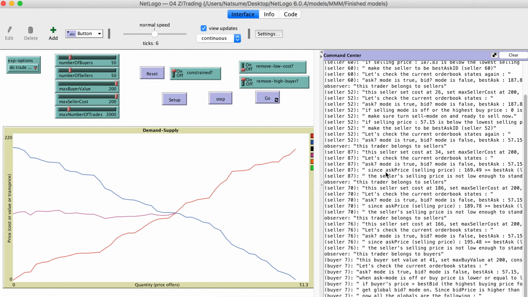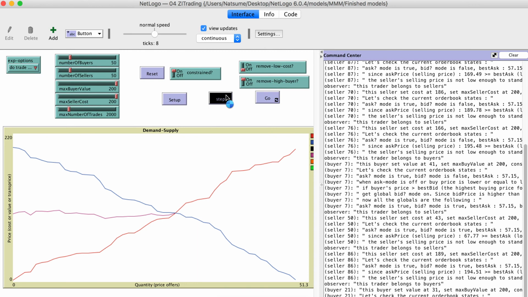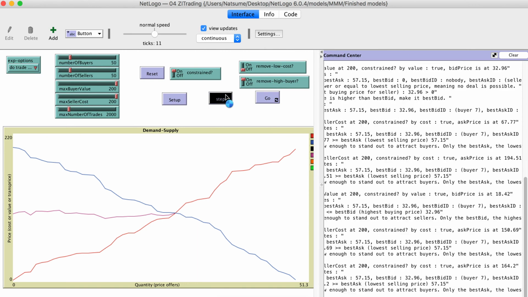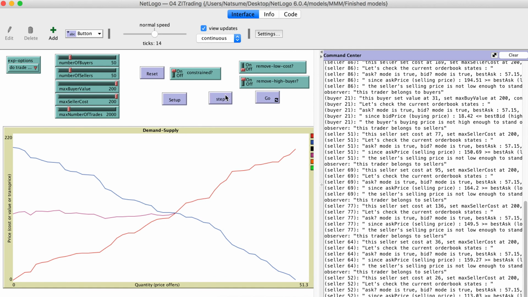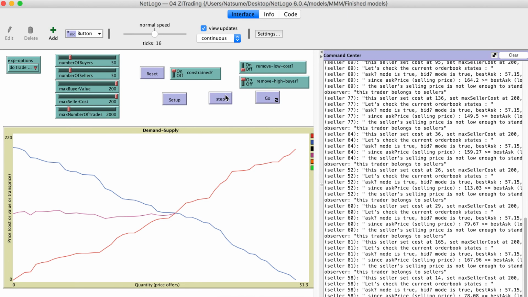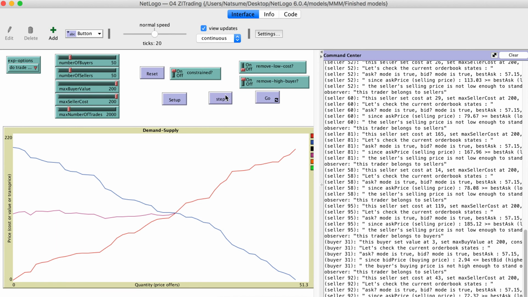So we have to go one more time. Ask price. We will only stop when a first deal is actually made. So far, no deal is made yet. We're still looking around, the seller or buyer still looking around for another partner to trade with. So far, no deal is made. Still no deal is made.